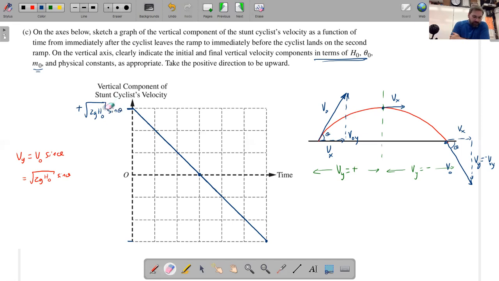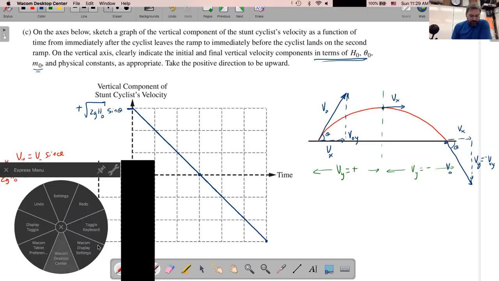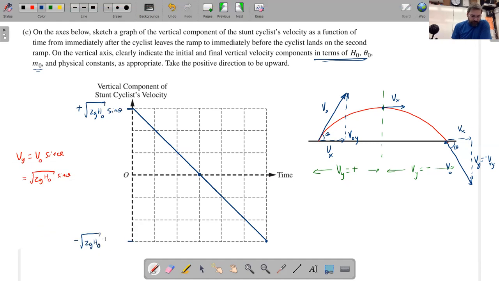See, if you write this, it's not exactly clear if the sine theta is inside the parenthesis, and if you start drawing this over a little bit like that, especially if it's partly over the sine theta, it's not clear if it's in the sine theta or not. So it's always smart to have that little tiny thing there, which indicates that that's the end of the radical. The velocity at the end is negative square root of 2g h naught sine theta. So now I've satisfied what the vertical axis values must be.